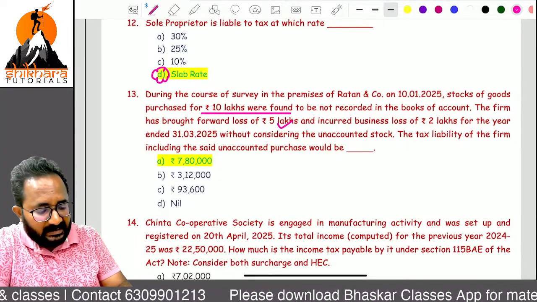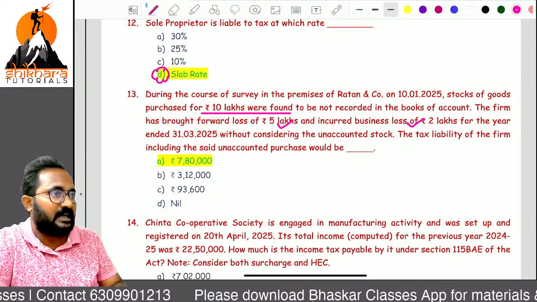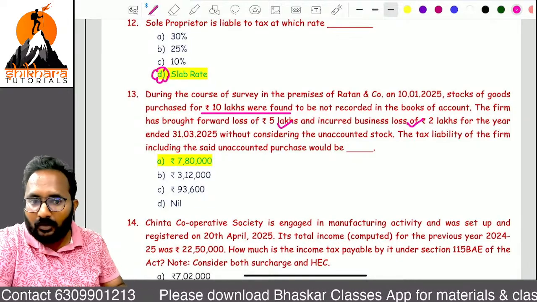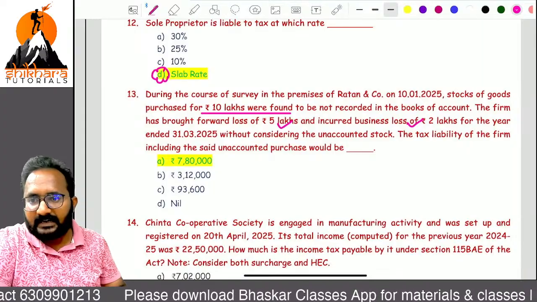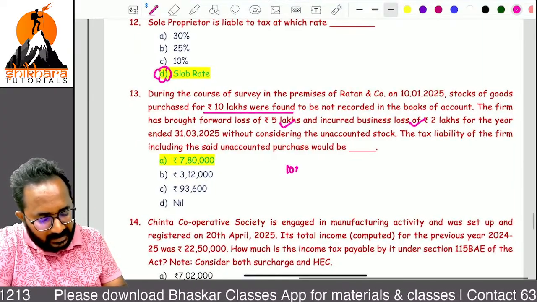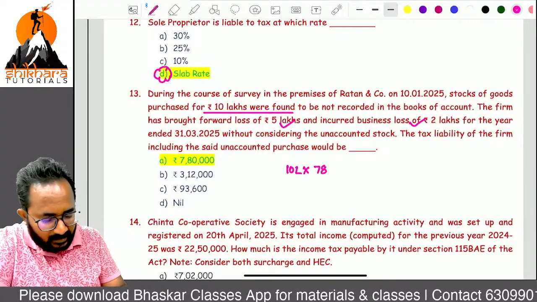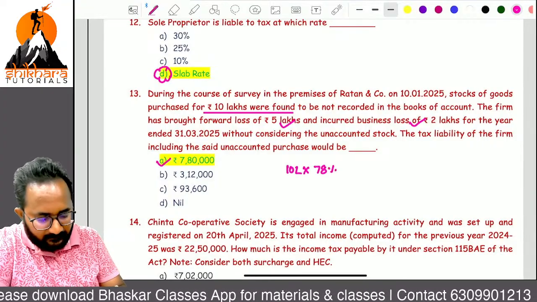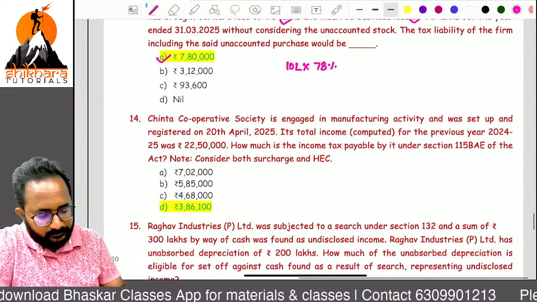Next, repeated MCQ: 10 lakh is undisclosed income. Previous year loss and current year loss we have is 7 lakh. Can we set off against undisclosed income? No. So on this 10 lakh we can apply what rate? 78%. That's why the answer will be 7 lakh 80,000.